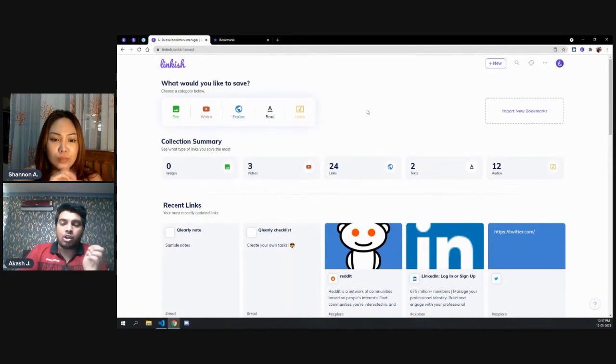We are also working on the sync feature. What will happen is that all your bookmarks will be synced between Chrome and the Linkish dashboard.